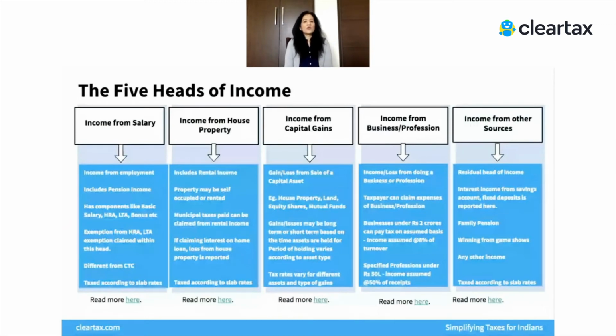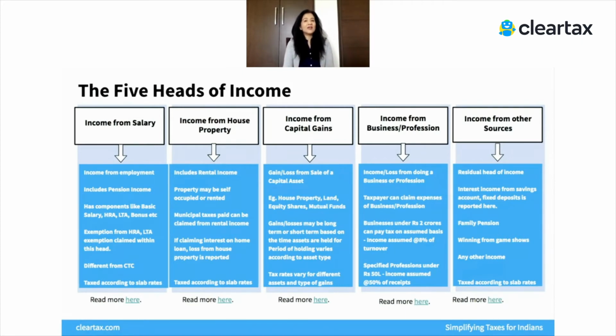Income from house property, very easy to remember, is usually your rental income, right? Not the income from the sale of your house, but just the rental income. Now, if you're paying any interest on a home loan, then whatever deductions you claim will fall under this head. So that's the importance of knowing about income from house property. Not all of us may have rental income, but many of us may have an interest outgo on account of a home loan, and that deduction comes under income from house property.